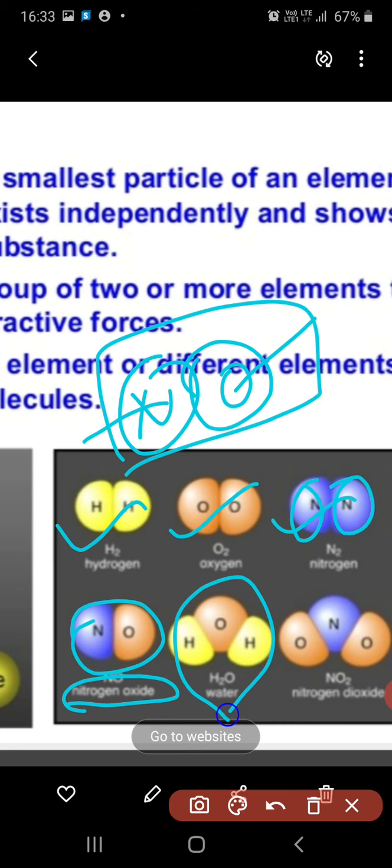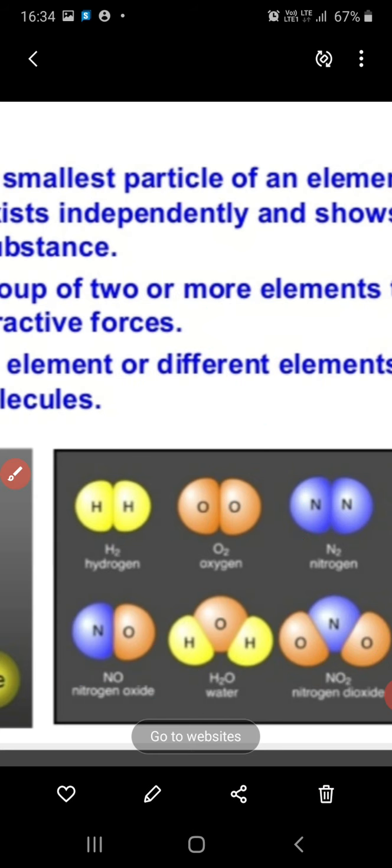Here is water, one oxygen atom and two hydrogen atoms. Here is another molecule. Now NO2, that is nitrogen dioxide. One nitrogen atom and two oxygen atoms are held with the help of the force of attraction, that is a bond, and then the molecule is formed.